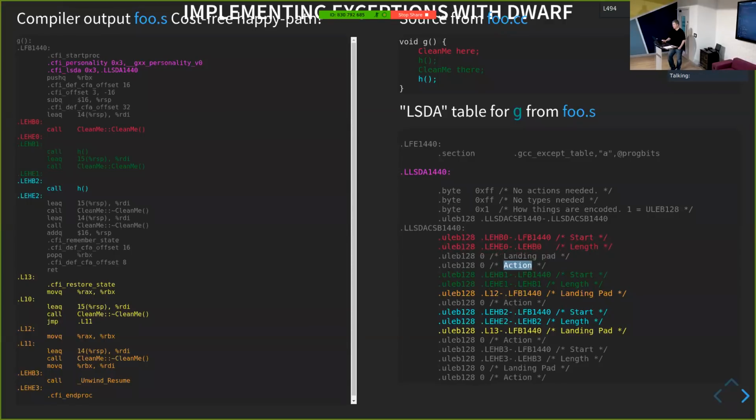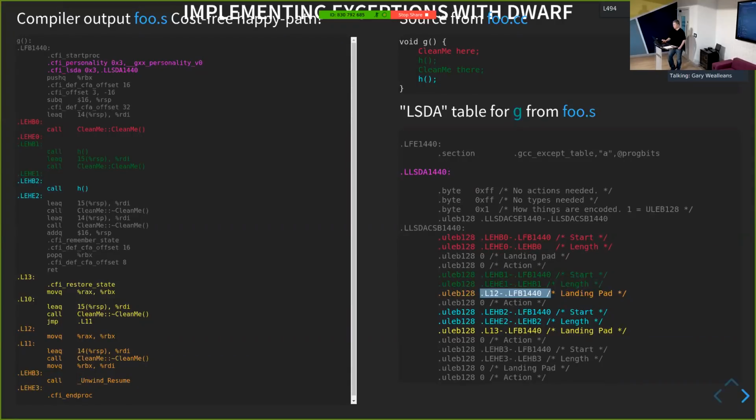Right? But as the code advances through to this green section of code, which is just where we call H here, you can see it down here. At this point, we have a start, which is this LEHB0, going as far as LEHE1, or B1 and E1, which are these labels. So this is encompassing this chunk of code. And we're saying that if something happens in this zone, we need to call this landing pad.